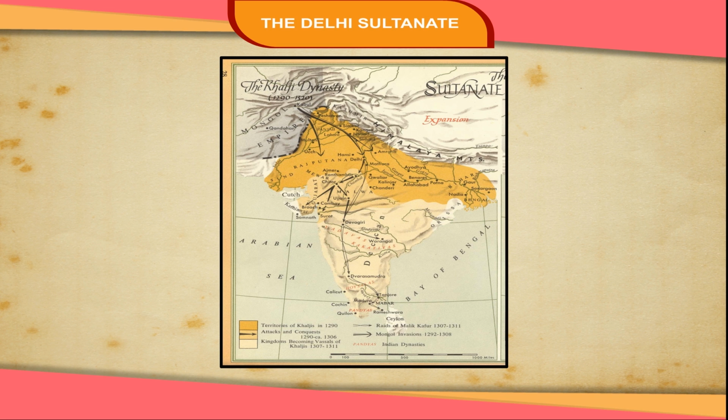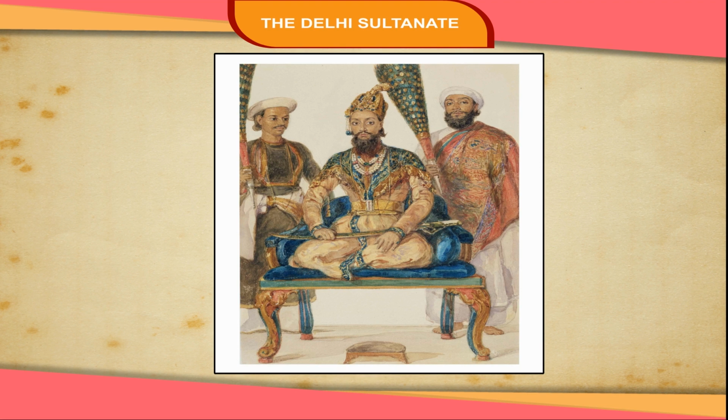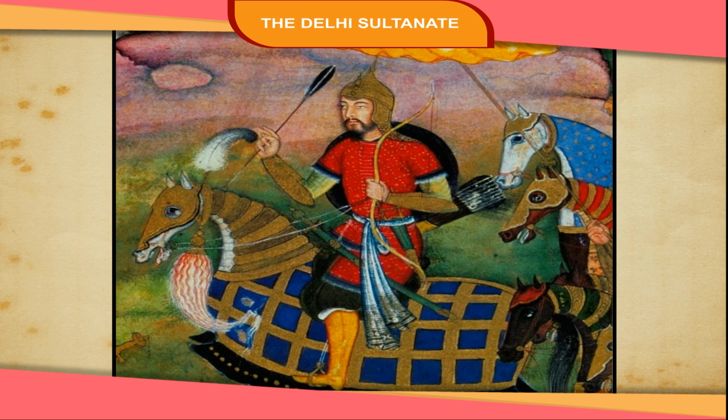The Khaljis, a new dynasty, came to power after Alauddin Khalji. Alauddin Khalji was the first Turkish Sultan to build an empire in India. During his reign, the boundaries of Delhi Sultanate extended beyond the Vindhyas up to the Deccan. Being a shrewd administrator and a brilliant military general, he conquered territories in quick succession.